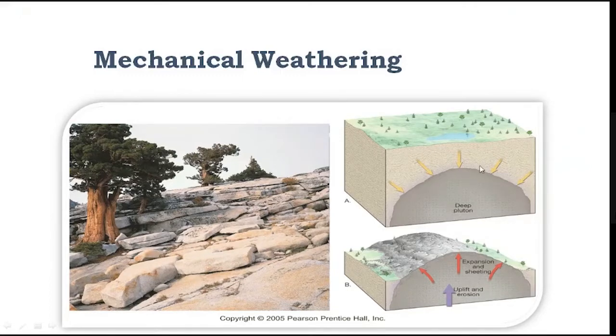See here in this figure there is a lot of overburden, and then it has been removed. Due to the release of the pressure, expansion and sheeting have taken place, and those sheets are separated later on.